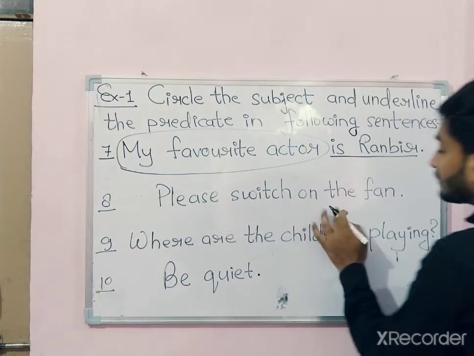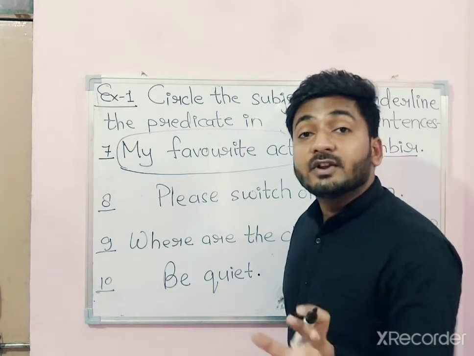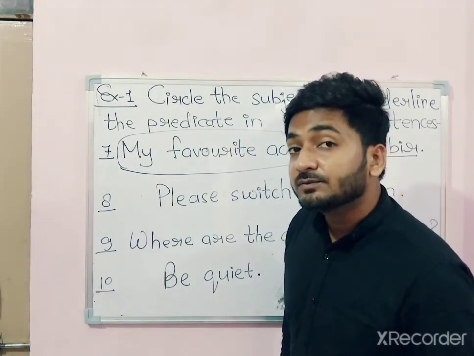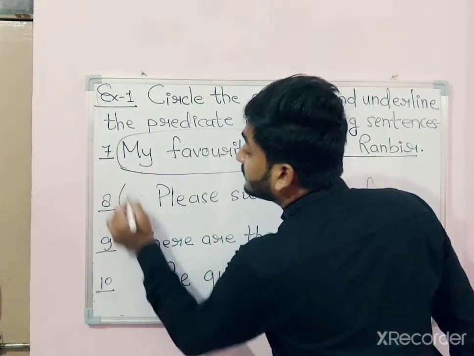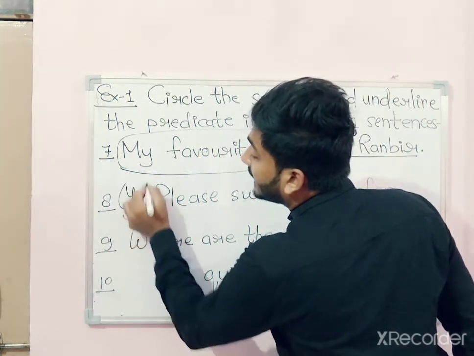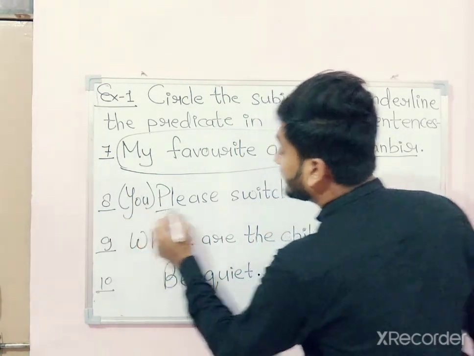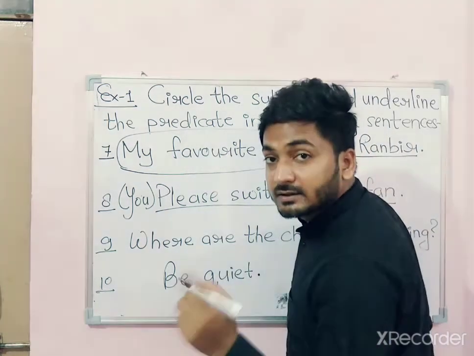Please switch on the fan. Which kind of sentence is this? Imperative sentence. And what is the subject in an imperative sentence? It is hidden. It's you, which we have to write before the sentence in a bracket. That means this is the subject, and the rest of the sentence is the predicate.